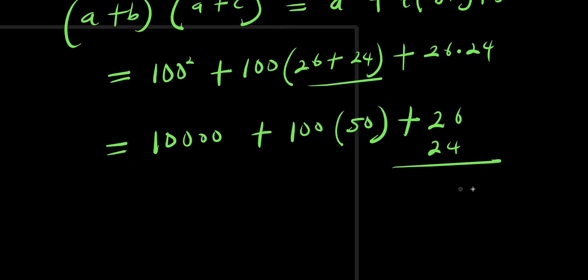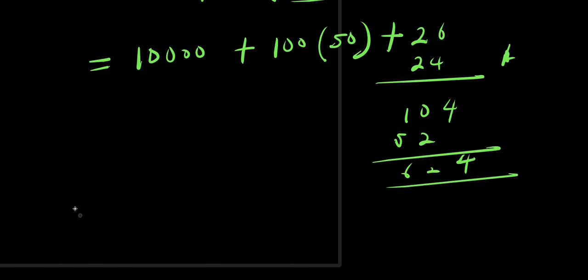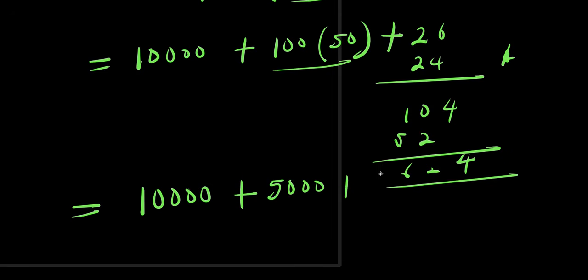4 times 6, 24, 4 carry over 2, 4 times 2, 8 plus 2, that is 10, 2 times 6, 12, 2 carry over 1, 2 times 2, 4 plus 1, 5. So this is 624. So we have 10,000 plus 100 times 50, that's 5,000 plus 624.